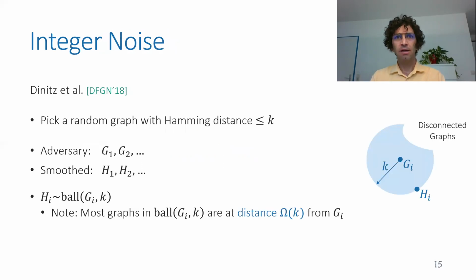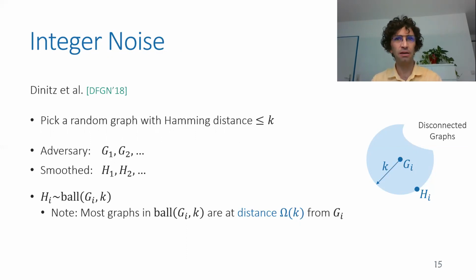So Dinitz et al. started by presenting a model of smoothing. And they presented a model that's called edge noise. Here, the adversary picks a sequence of communication graphs, and each of the communication graphs is being smoothed in that it's being replaced by another communication graph in the Hamming ball of radius k around it. And we just exclude graphs that are disconnected in this Hamming ball. Now note that most of the graphs in this ball have distance of almost k, different edges from the original graph.